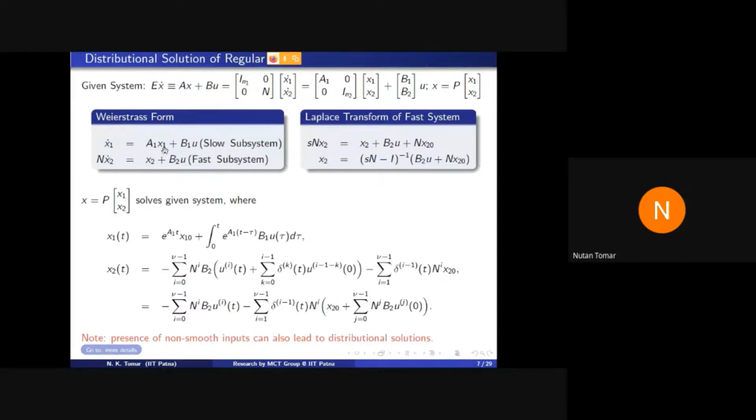Because it is a system of ODE, we know x1. x1 is e raised to the power A1 t times some initial condition, plus this integration. This is the variation of parameters formula, well known. How can we solve this? Because N is nilpotent, using Laplace transform and inverse Laplace transform, it is easy to find that x2 is equal to this thing.